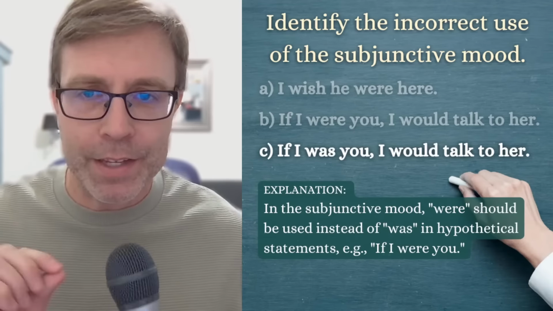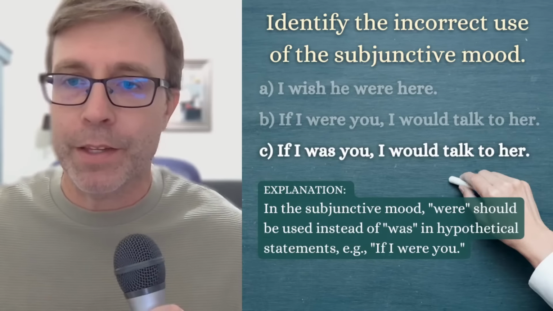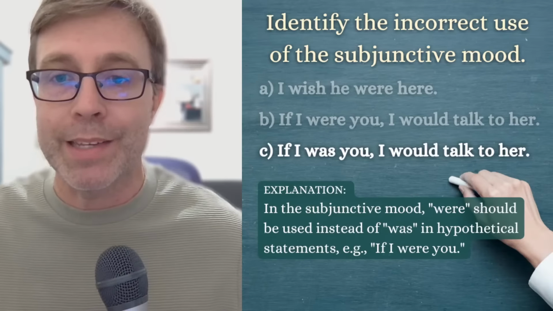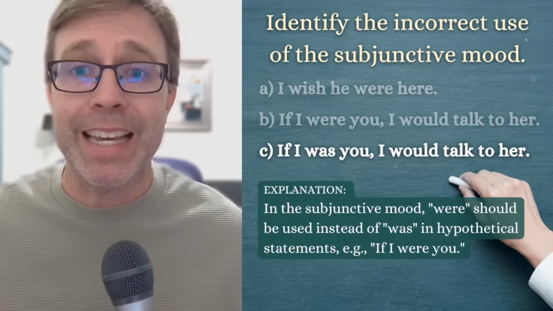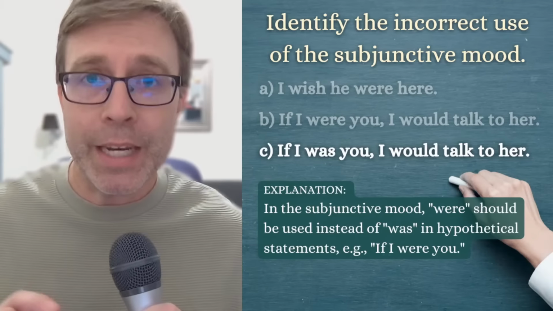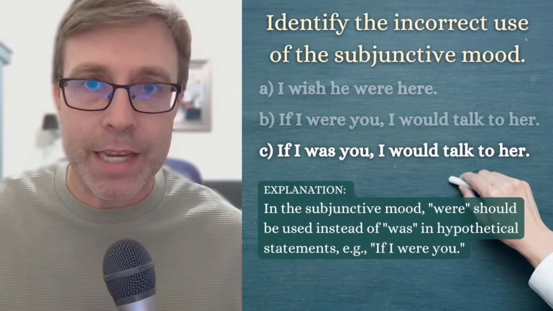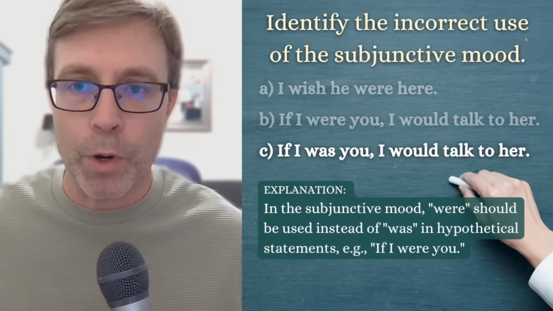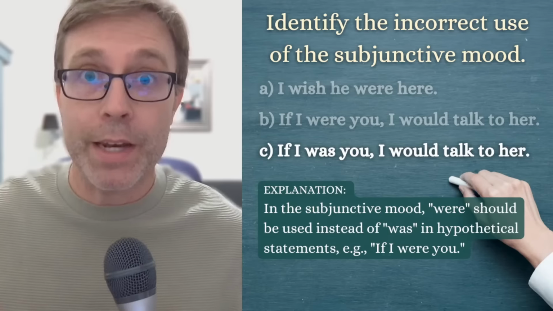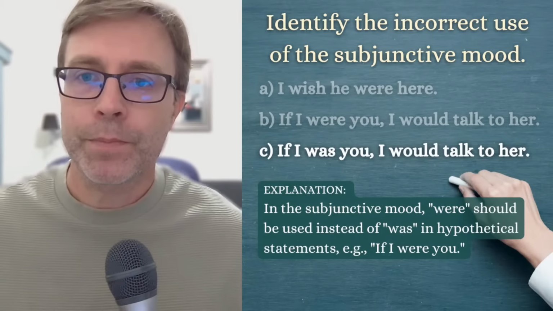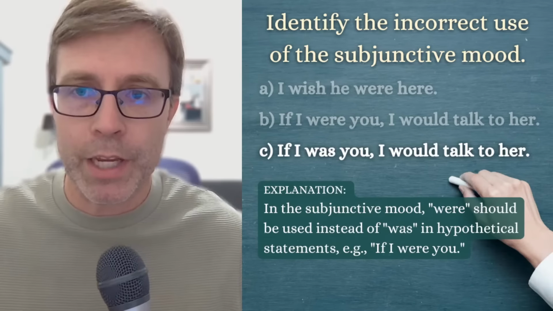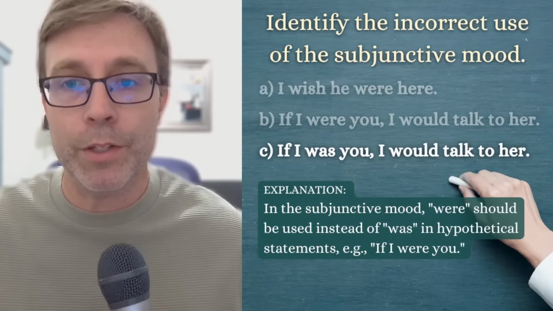So this is a quick explanation right here. With the subjunctive mood, were should be used instead of was in hypothetical statements like if I were you. So it is the subjunctive because, as you can see, the subject and the verb do not agree. I were. And that is what makes it the subjunctive. So the other two, they work, all right? I wish he were here, and if I were you, I would talk to her.